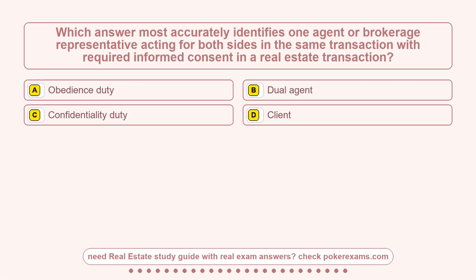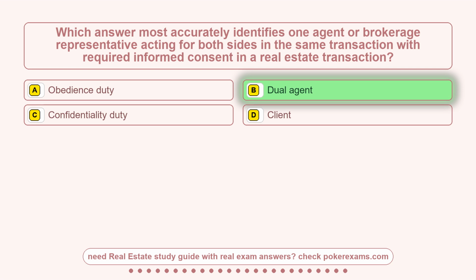Question 13. Which answer most accurately identifies one agent or brokerage representative acting for both sides in the same transaction with required informed consent in a real estate transaction? Option A, obedience duty. Option B, dual agent. Option C, confidentiality duty. Option D, client. The correct answer is option B.